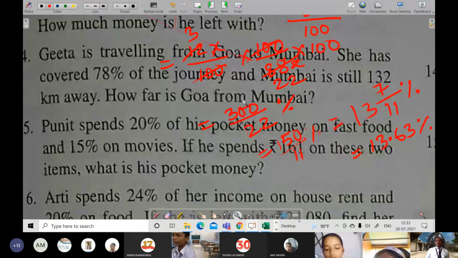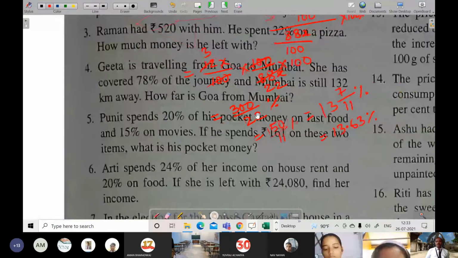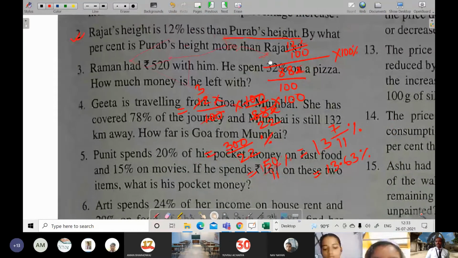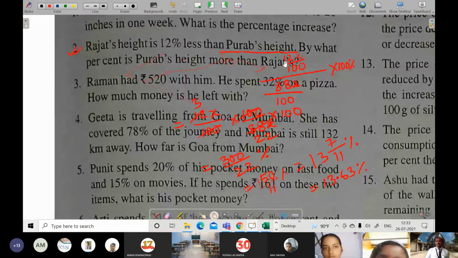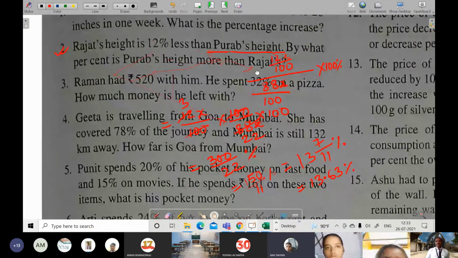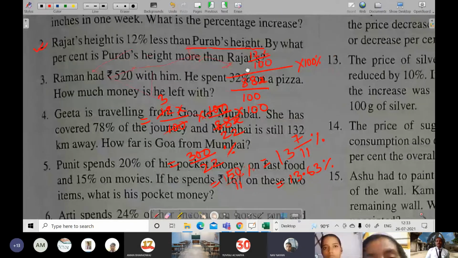So did Nancy understand this? Yes, sir. So no need to make it in the full process. You will be able to make that? Yes, sir. Question number 3 also solved, no sir? Question number 3 also. Okay.